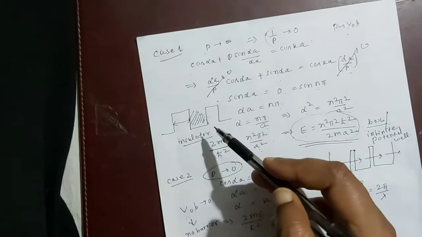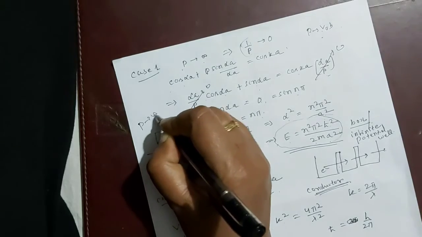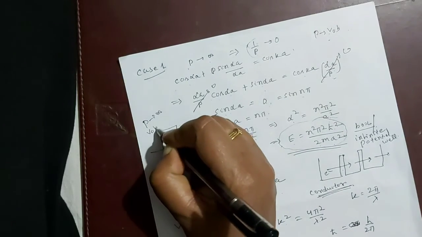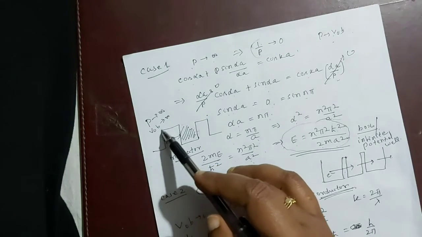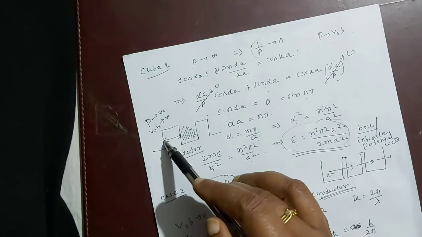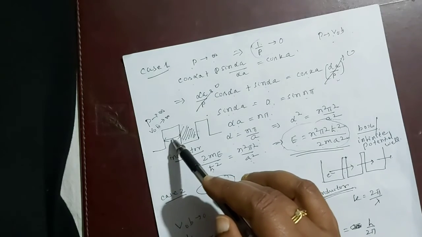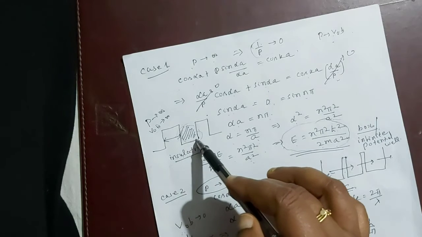So here, if we discuss this case, when P tends to infinity, V naught b will also tend to infinity because P contains V naught b. If V naught b tends to infinity, then the barrier is so strong that the particle is trapped inside the well only.